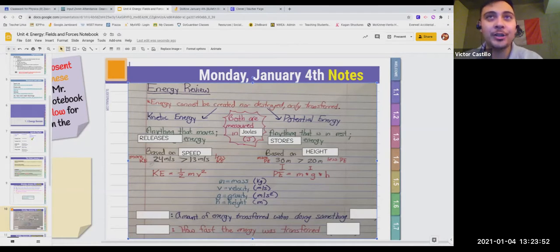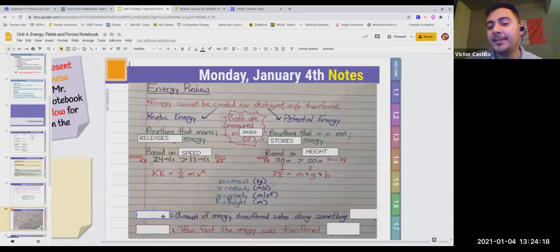And the equation for potential energy is right here: mass times gravity times height, m times g times h, which, like I said, we'll go more into detail tomorrow as well. But I just want to let you know. Here you can see the definitions of the variables and the units in parentheses as well, in case you forgot what they stood for.